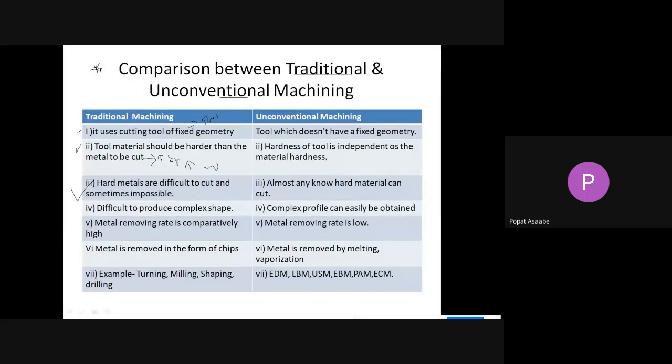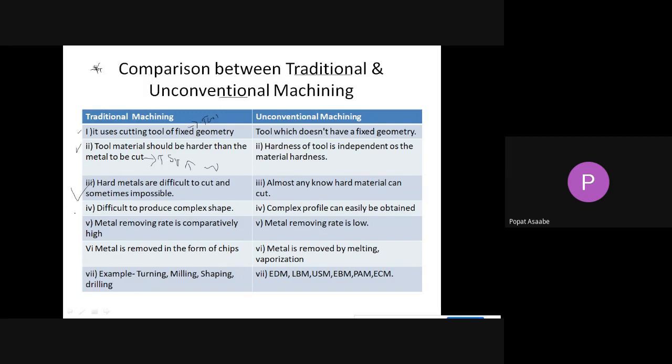Almost any hard material we can cut with the help of unconventional machining. The hardness of your workpiece does not matter in unconventional machining. Any hard material we can easily cut with the help of this unconventional machining. Okay, this is the third difference.